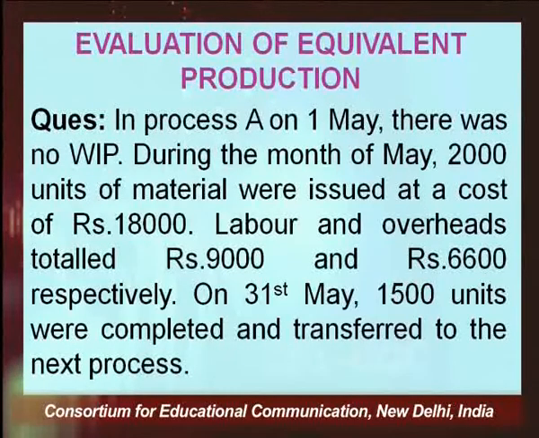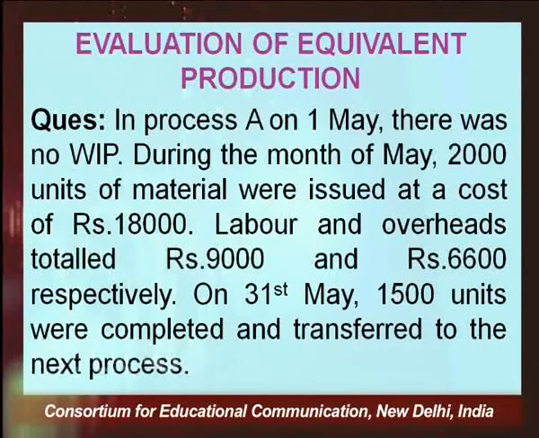So in process A on 1st May, the beginning of the period, there was no work in progress. During the month of May 2020, I am presuming the data is of May 2020, units of material were issued at a cost of rupees 18,000. That is, the material cost is rupees 18,000. Labor and overheads total rupees 9,000 and 6,600 respectively. That is, the expenses on labor are 9,000 and expenses on overheads are 6,600, right.